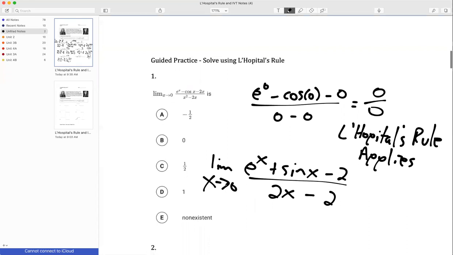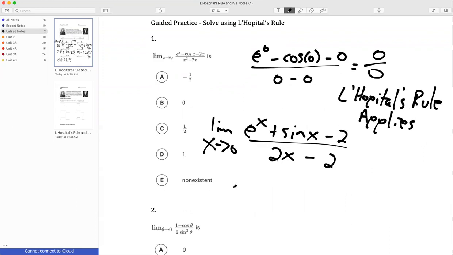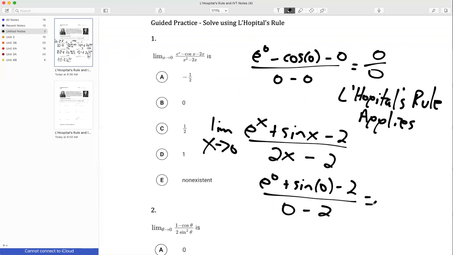Plugging in 0 here, I have e to the 0 plus sine of 0 minus 2 over 0 minus 2. E to the 0 is 1. Sine of 0 is 0. So I've got 1 minus 2, which is negative 1 over negative 2. So the correct answer for this one would be positive 1/2.